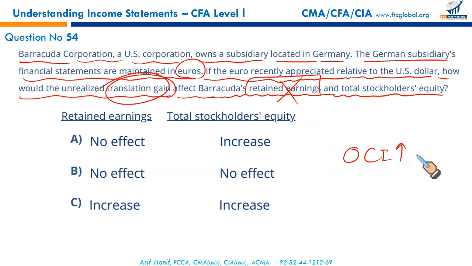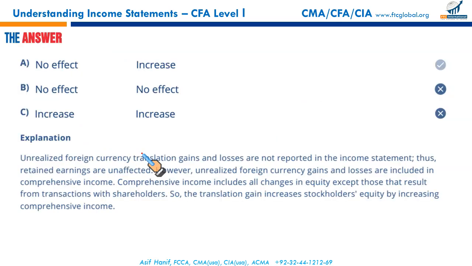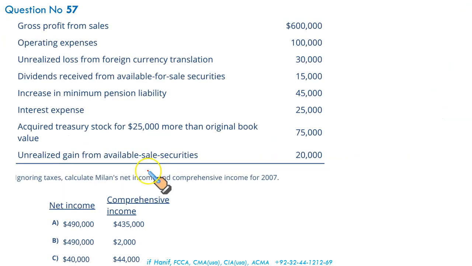There are 4 items we discussed in detail. So one of them is the foreign currency translation. Since it's a gain, it will increase your OCI, and OCI is reported as a part of equity. Other comprehensive income balance is reported as a part of your shareholders' equity. So it will increase your total stockholders' equity. So that makes A the correct option. And A it is.